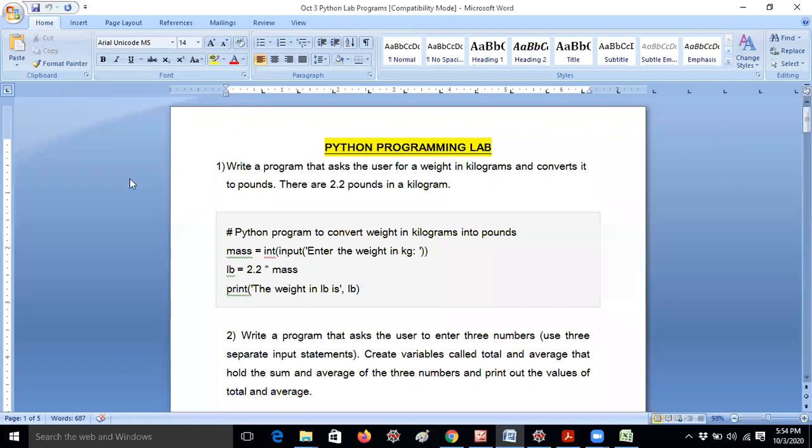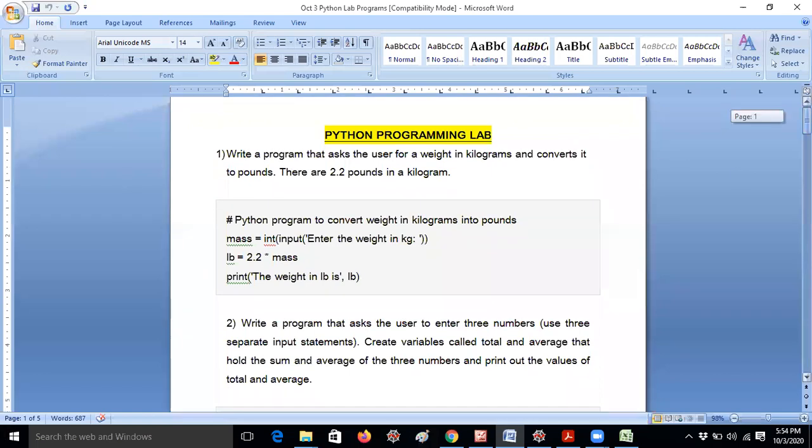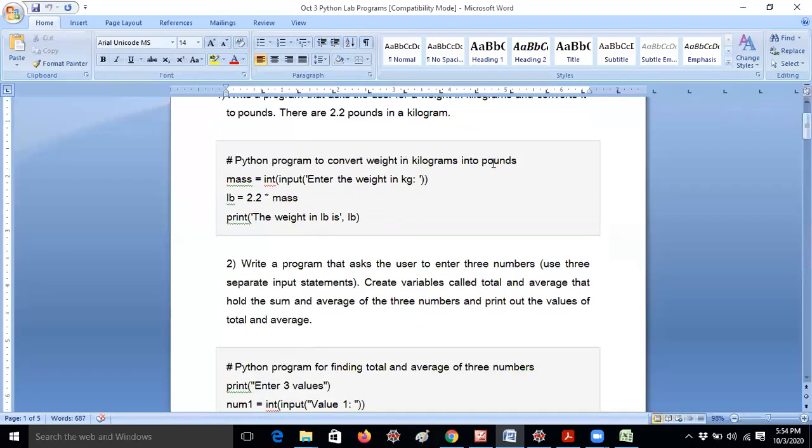Don't worry. Okay, so this is the question actually. Python program to convert weight in kilograms into pounds. Input: enter the weight in kilograms. I am taking one variable called mass. LB, that is pounds, equal to 2.2 into mass. This is the formula which is given in the question itself. There are 2.2 pounds in a kilogram, that means you have to multiply with that weight. That's all. The weight in LB is, you are printing LB. Simple thing only.